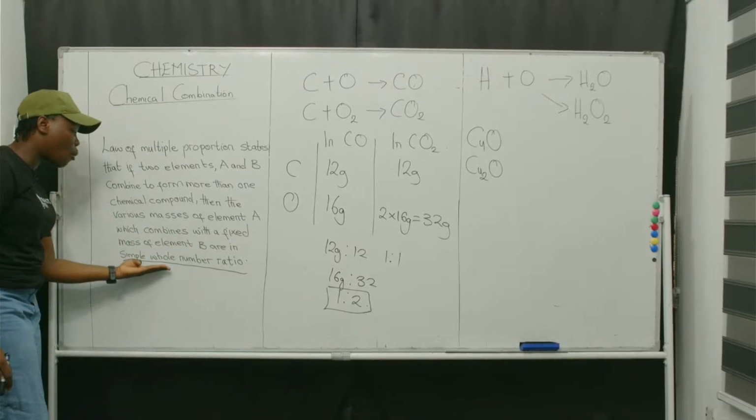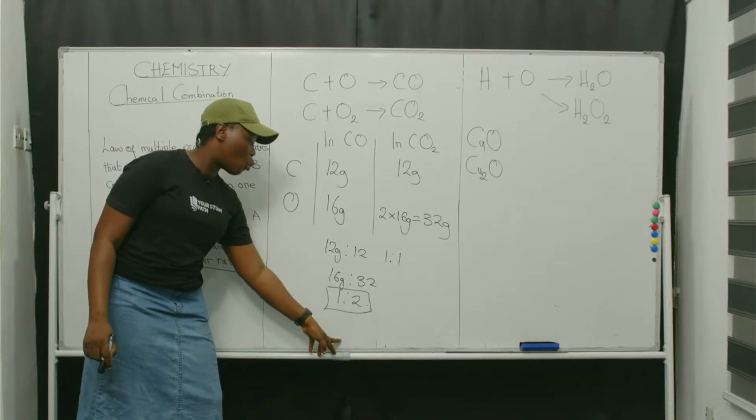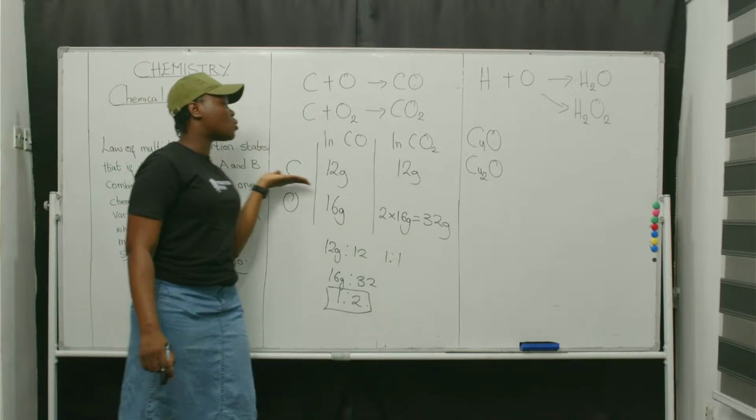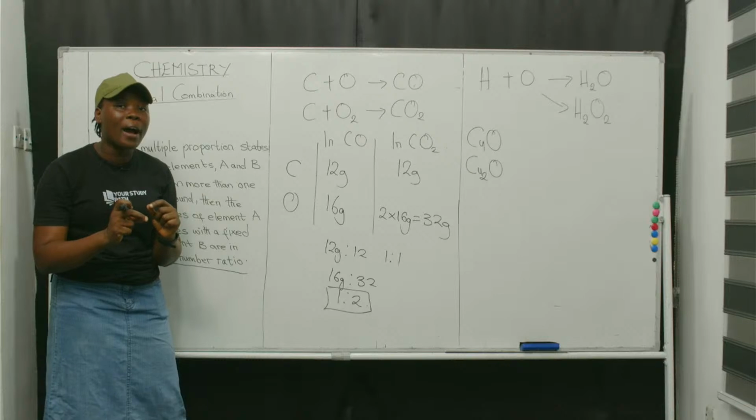From here we can see 1:2. Since several masses of A combine with a fixed mass of B, they do so in simple whole number ratio.